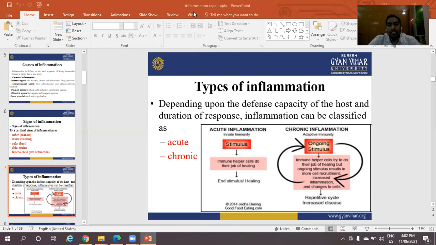Immune helper cells try to do their job for healing, but ongoing stimuli result in more cell recruitment, increased inflammation, and changes to cells. These are repetitive cycles, increasing disease, also known as chronic inflammation. Acute inflammation is innate immunity, and chronic inflammation is adaptive immunity.